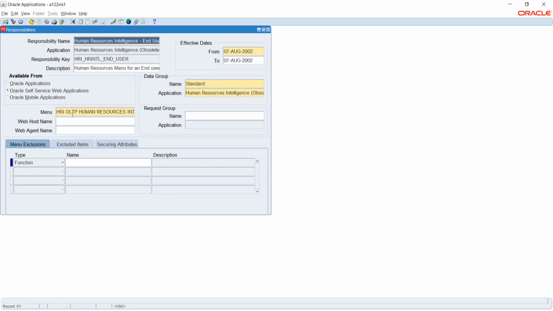Now we cannot directly attach this menu to our user. So we will have to create a kind of middleware wherein the menu will be attached to the responsibility, and this responsibility will be attached to our user. Okay. Yeah, so that's about the responsibility.